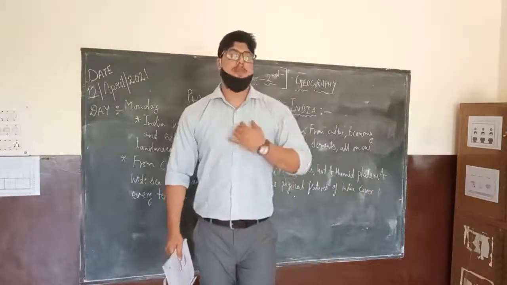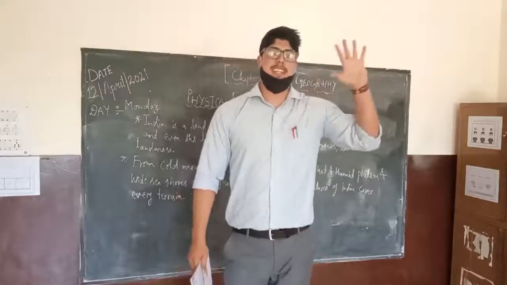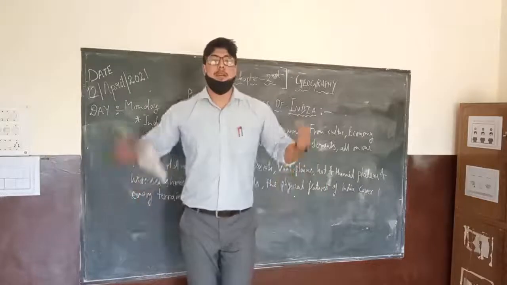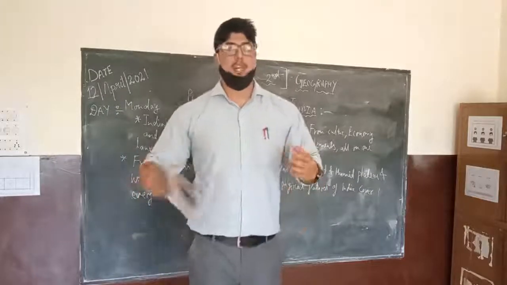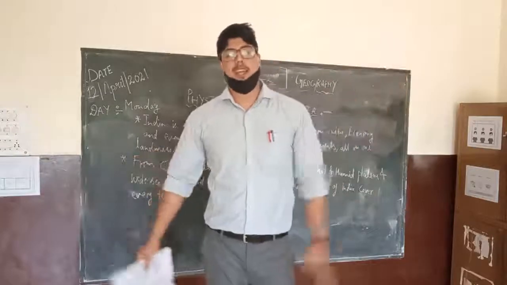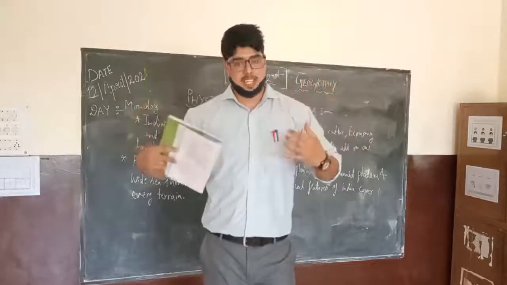Take an example, like you can see me. If you talk about my physical features, these are my hands, my fingers, my hair, my legs. So these are my physical characteristics. If you describe my characteristics, these will be my physical characteristics which you are able to see and recognize.